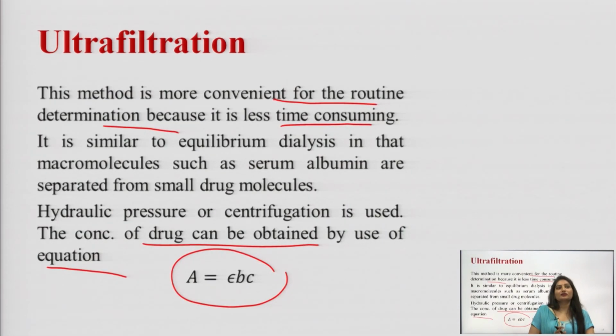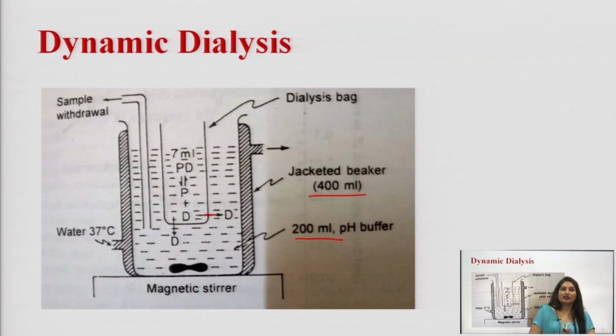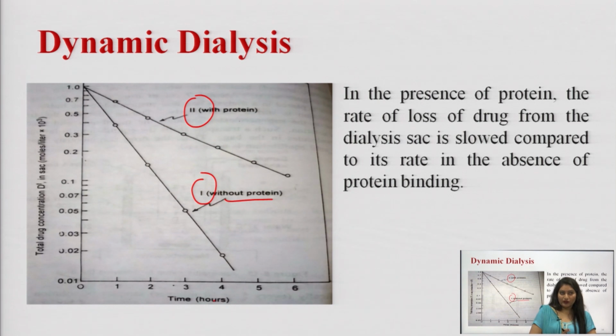This method is also convenient, it is also a kinetic method, it is rapid and it is economical in terms of the amount of protein required, and it is readily used in the study of competitive inhibition of protein drug binding. In dynamic dialysis, we have obtained two types of curve, number 1 and 2.